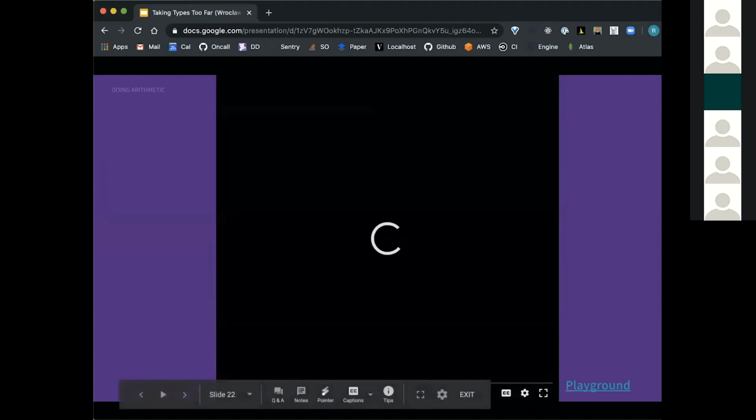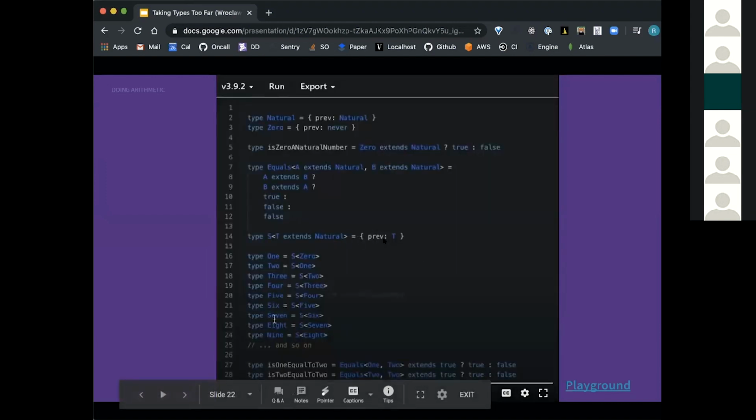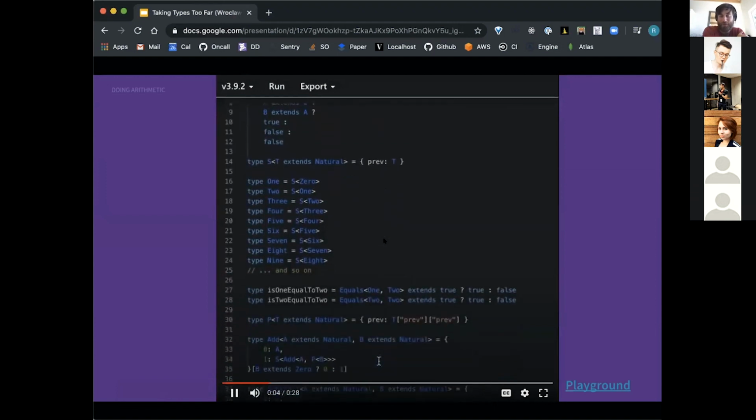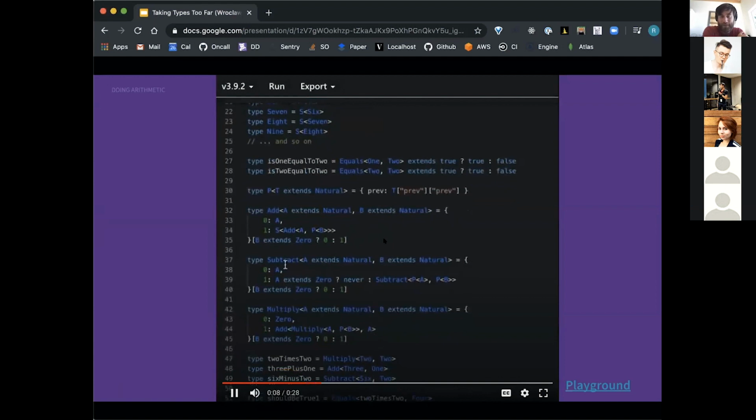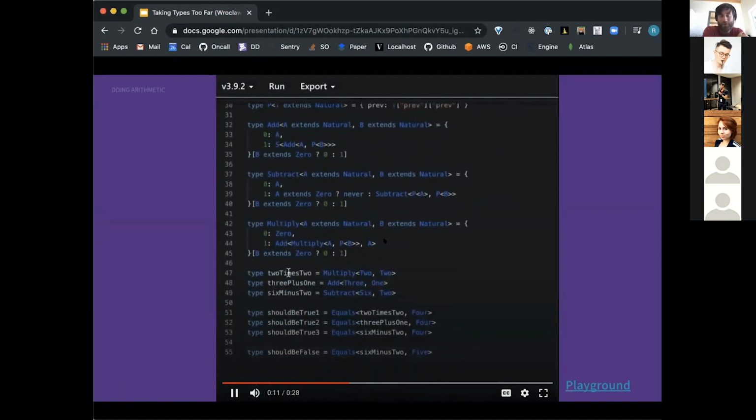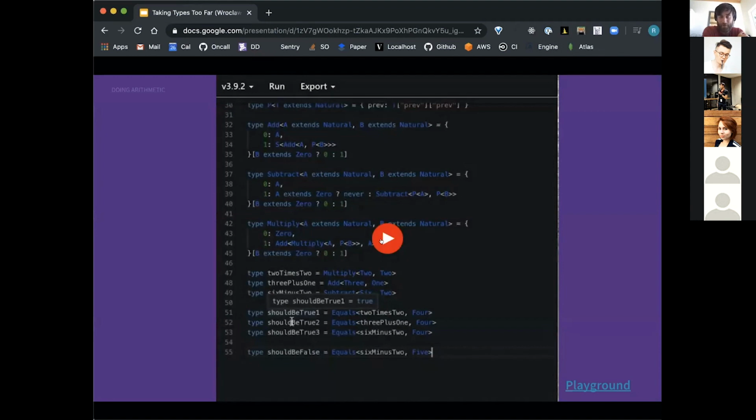So a couple little examples. Once again, recorded, we have the original state of our playground, but we've now added these three helper functions: add, subtract, and multiply. They're not really functions, they're types, but for the purposes of this, they are indeed functions. And we see that 6 minus 2, 3 plus 1, and 2 times 2 all equal 4, which is very exciting. And we also see that 6 minus 2 does not equal 5. So a couple sanity checks here. All seem to make sense.